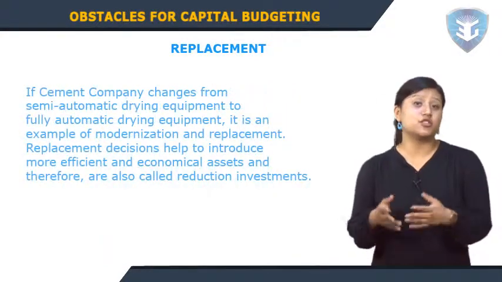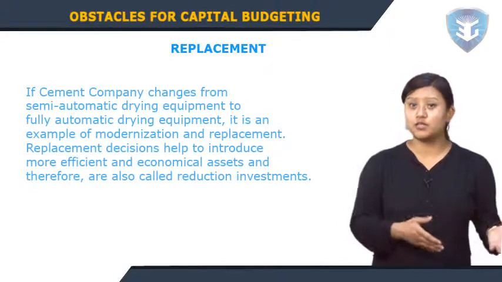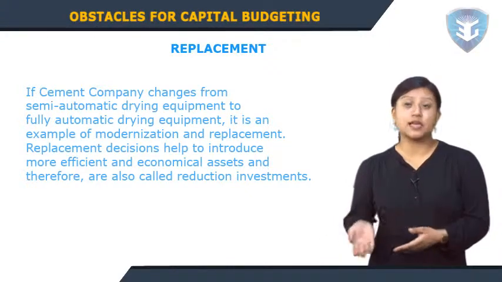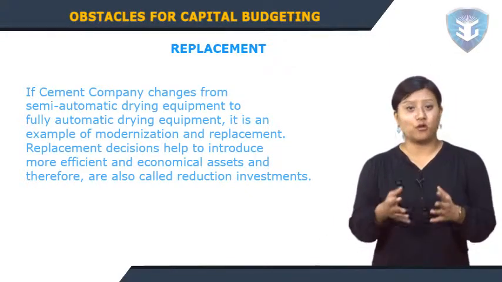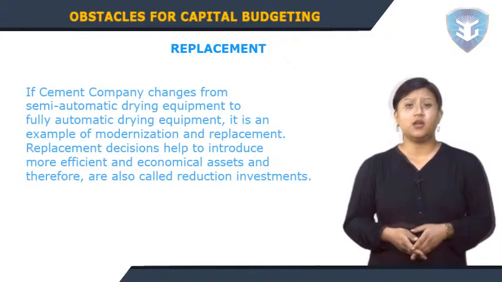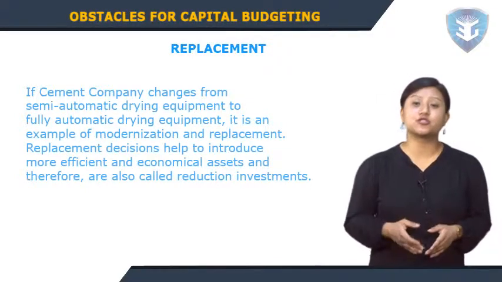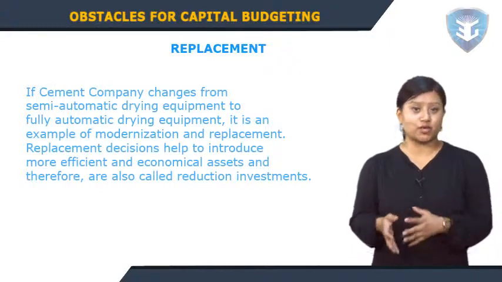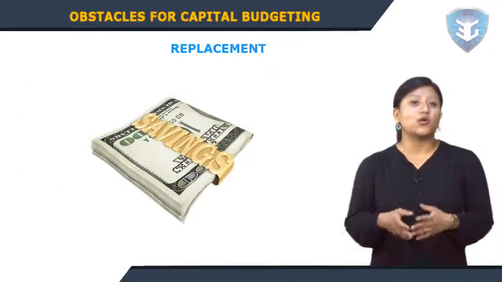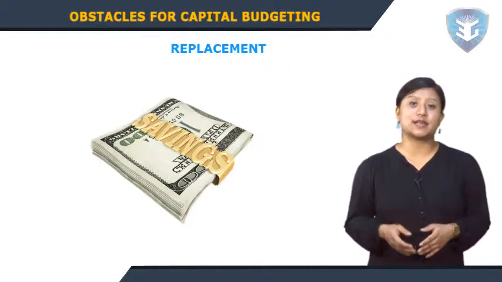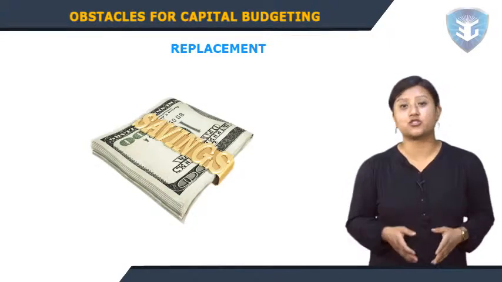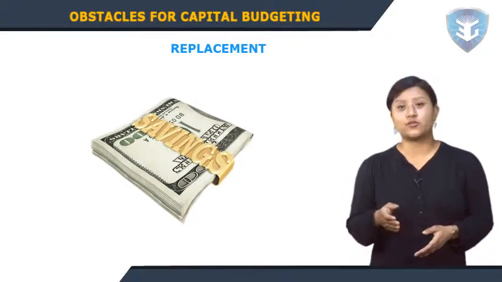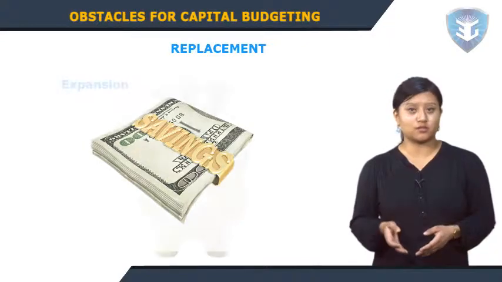If a cement company changes from semi-automatic drying equipment to fully automatic drying equipment, it is an example of modernization and replacement. Replacement decisions help to introduce more efficient and economical assets and therefore are also called reduction investments. However, replacement decisions which involve substantial modernization and technological improvements expand revenues as well as reduce costs.